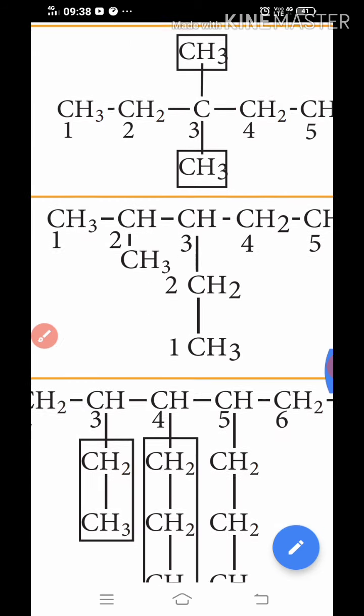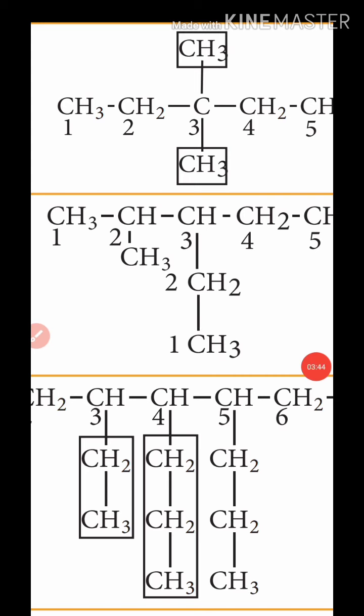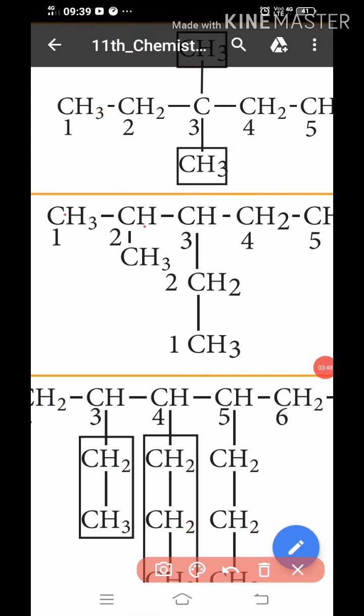Okay, the fourth one discusses 1, 2, 3, 4, 5 carbons. The long chain is the five carbon chain, so pentane. There is a methyl group at the second place and an ethyl group at the third place. In alphabetical order, ethyl comes first. So the third place has the ethyl group and the second place has the methyl group.